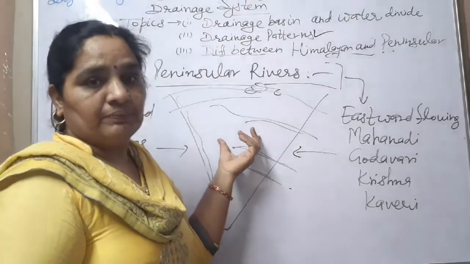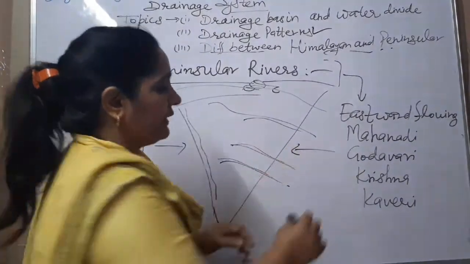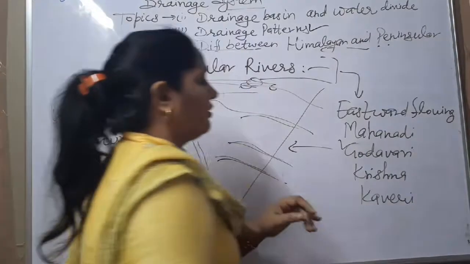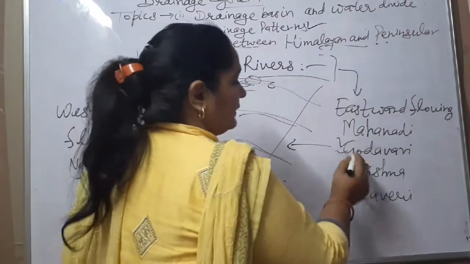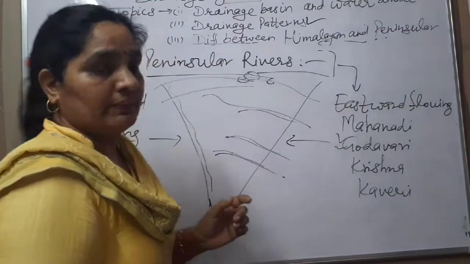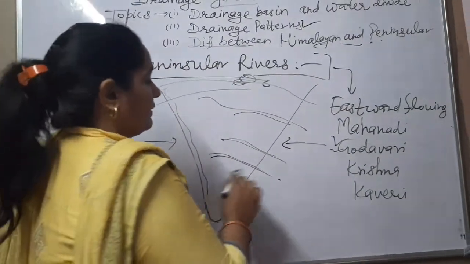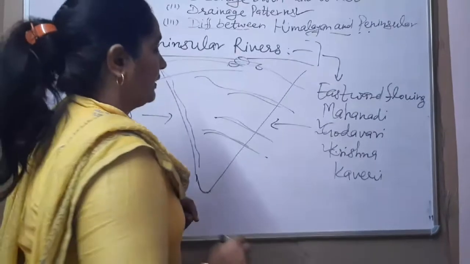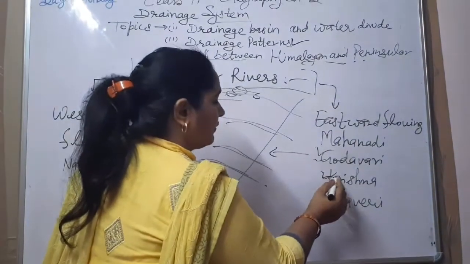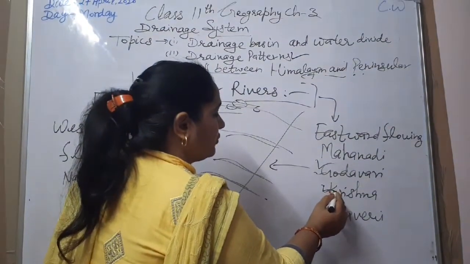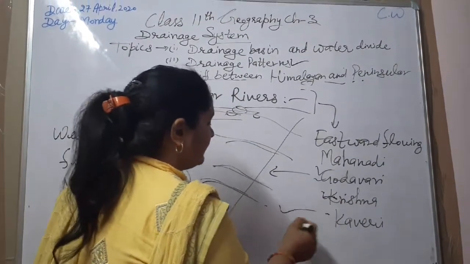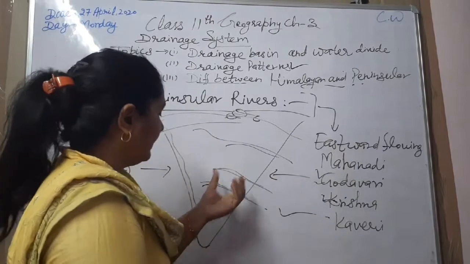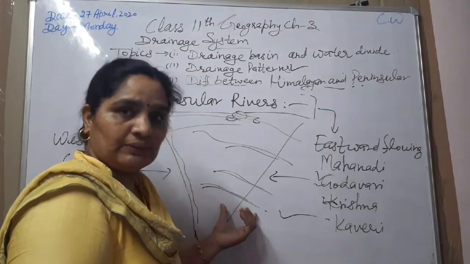Godavari river is the longest river in the plateau part, known as Dakshin Ganga. Krishna river is famous for the resource of diamonds, and Kaveri river is part of Tamil Nadu state.